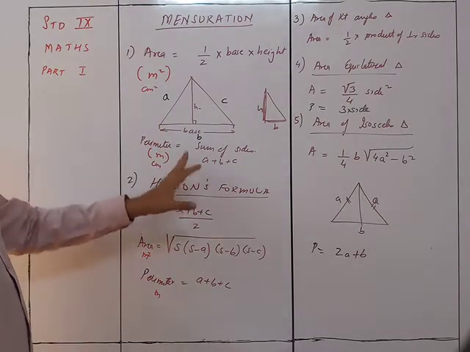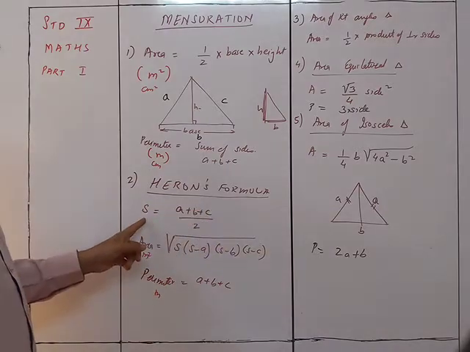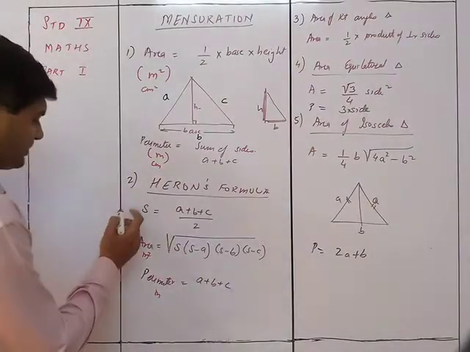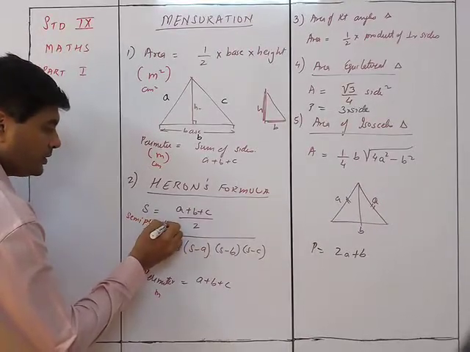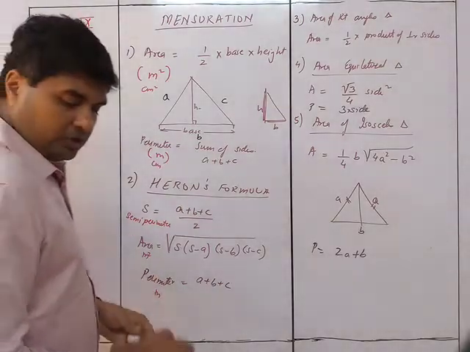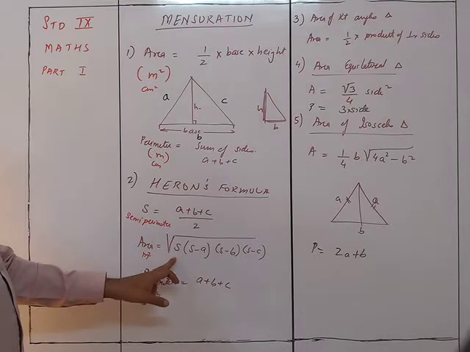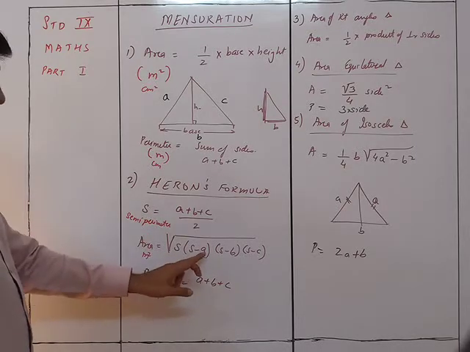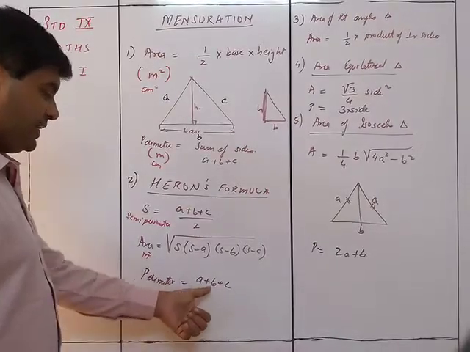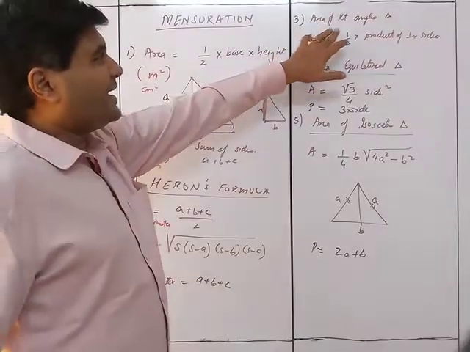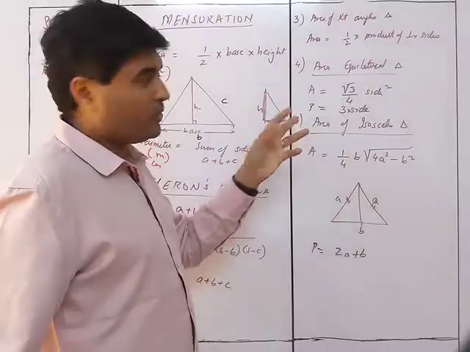If I don't know the base and the height, but I know the three sides of the triangle, then I can use Heron's formula. First I need to find the semi-perimeter. Perimeter upon 2 is semi-perimeter. So semi-perimeter s is a plus b plus c upon 2, and then area will be square root of s into s minus a into s minus b into s minus c. The perimeter is a plus b plus c. If it is a right angle triangle, it will be half into the product of the perpendicular sides, that is this side into this side, base into height.